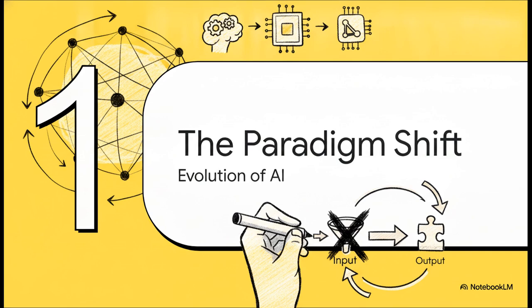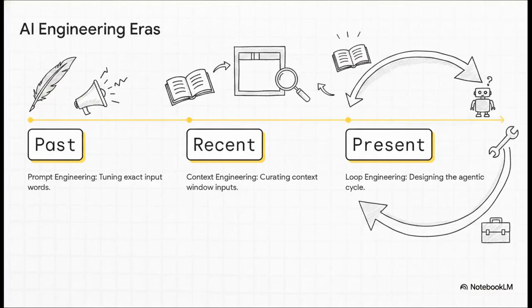The paradigm shift. Let's quickly look at how AI engineering is evolving and why chasing the perfect prompt is basically old news. Think about the evolution we've seen here. Just a couple of years ago, the highest leverage skill you could have was prompt engineering, literally agonizing over specific words because the models were just so rigid. Then, as models got better, we shifted into context engineering, where the whole focus was curating exactly what data landed inside the model's context window.